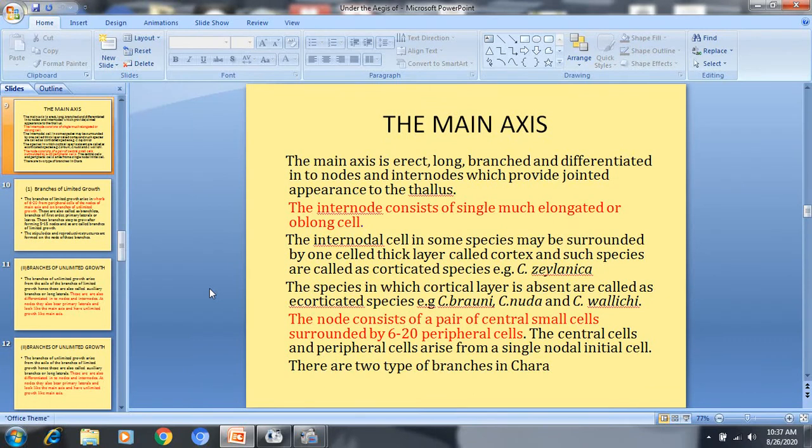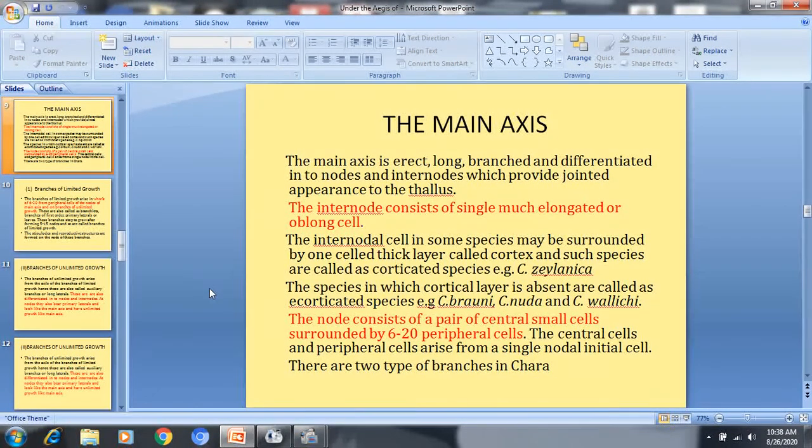The internode consists of a single elongated cell which is oblong in shape. This internodal cell in some species is also covered by a sheath-like cell which is called cortex, and if this sheath-like cortex is present around the internode, the species is called corticated. For example, Chara zeylanica. And if the cortical layer or sheath is absent, then the species are called ecorticated. For example, Chara braunii, nuda and valicii, etc.